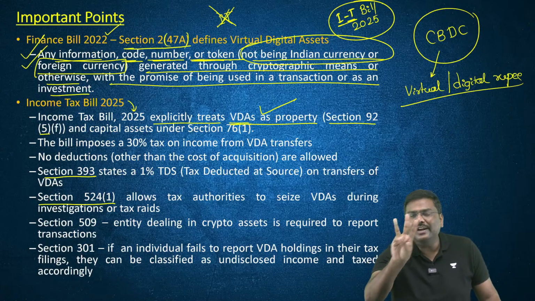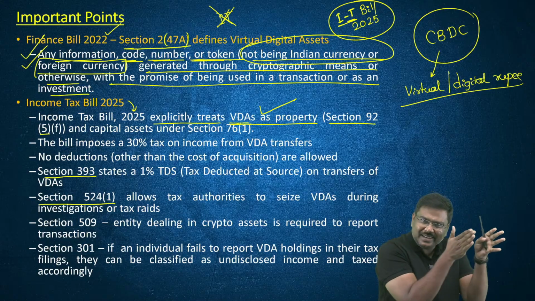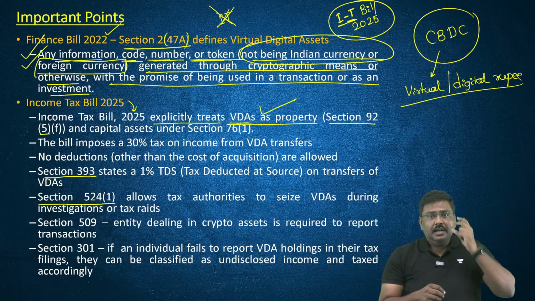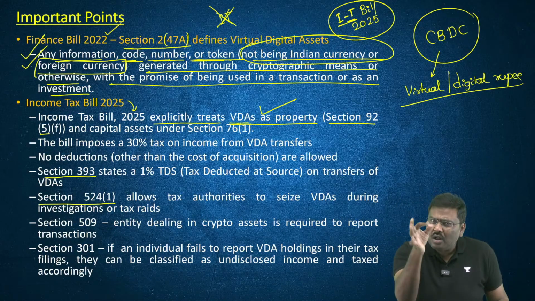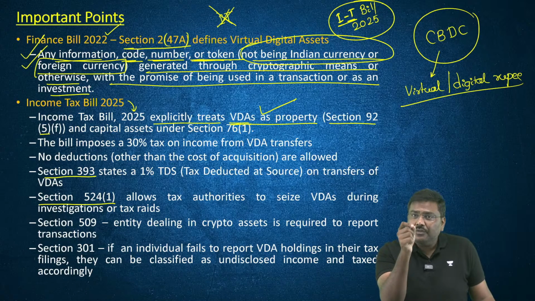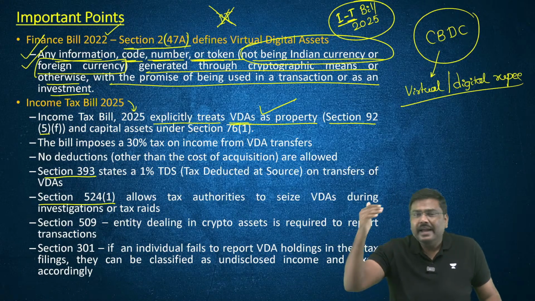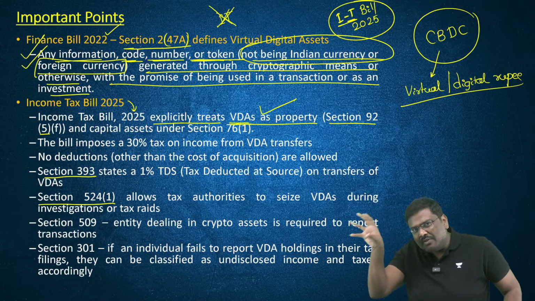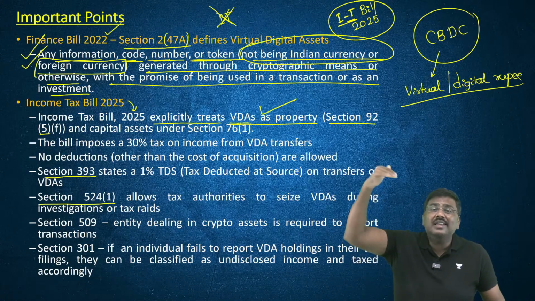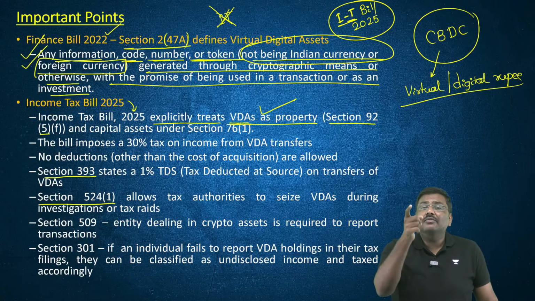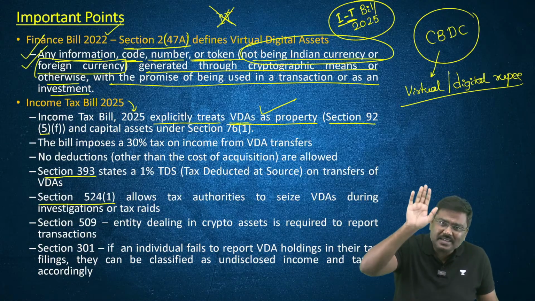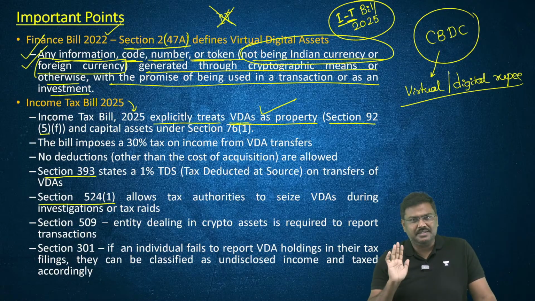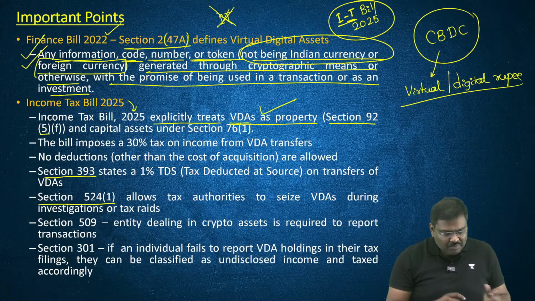Point number three, whenever you file the income taxes, you will have to disclose all of your assets. And if you do not disclose the assets, it will be treated as undisclosed assets. Based on the type of the asset, different penalty rates are applicable. Even the VDA will be classified as an undisclosed asset if you do not declare it under your income tax returns. Point number three.